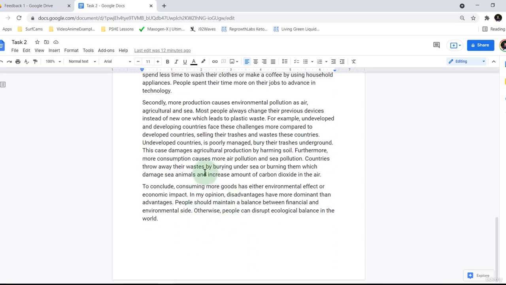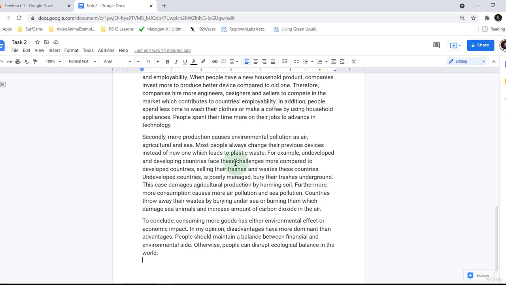But for the negatives, there's obviously some grammatical errors. So there's a range of sentence types, but within those sentences, there's some issues with structure, so how the sentence has been structured grammatically. There's some vocabulary errors as well. And I'd also like to see more of a range of vocabulary. I think the wastes was used a lot and trashes. I think we can think of some other words for this. But overall, it's a pretty strong essay. There's just definite room for improvement.